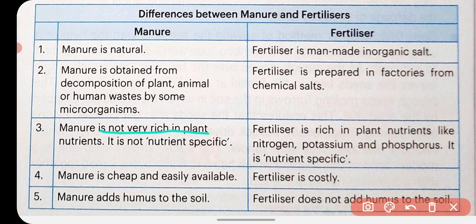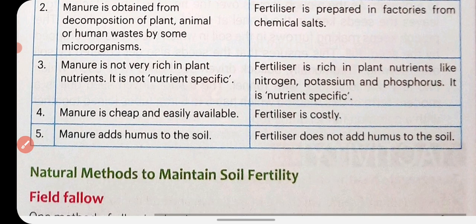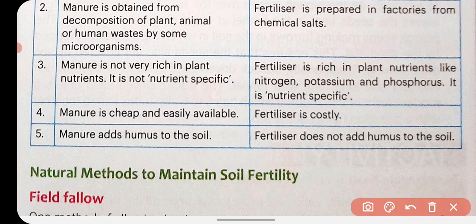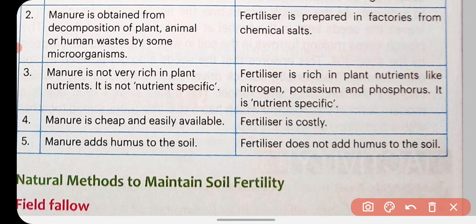Manure is not very rich in plant nutrients and is not nutrient specific, but fertilizer is rich in plant nutrients like nitrogen, potassium and phosphorus. It is nutrient specific. Manure is cheap and easily available, but fertilizer is costly. Manure adds humus to the soil; fertilizer does not add humus to the soil. Manure contains humus. What is humus? Humus is organic substance, the dead and decaying matter of plants and animals, and this is present in manure, but in fertilizer there is no humus.